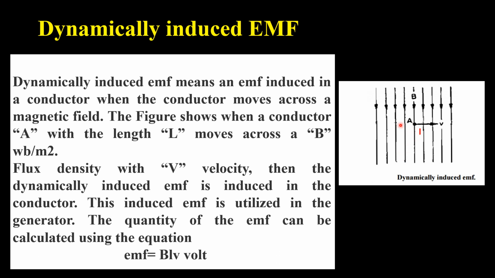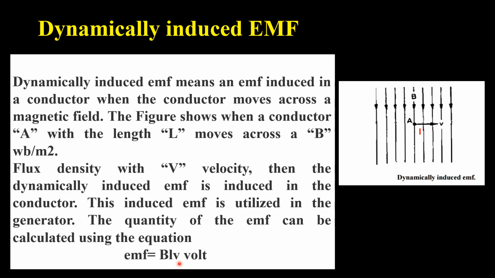When this conductor is moving with velocity V, then the dynamically induced EMF in the conductor is given by EMF is equal to B into L into V. That is the product of magnetic flux density, length of conductor and velocity with which the conductor is moving.